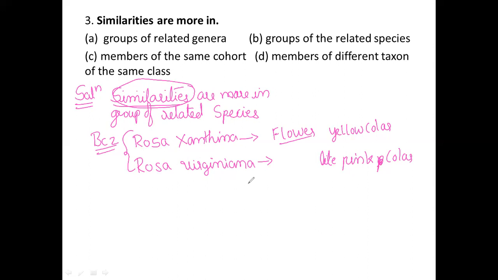Whenever we see these differences, there are still many similarities among them. I am just simply explaining in front of you: whenever we see the rose plant, it is usually a xerophytic plant, right? I think all of you know that.